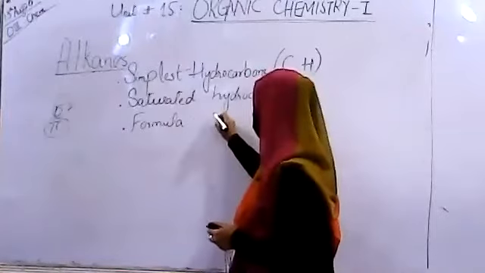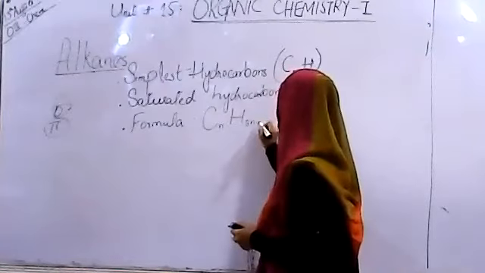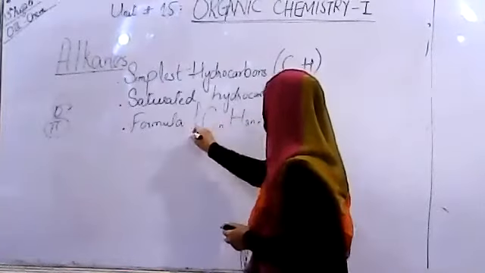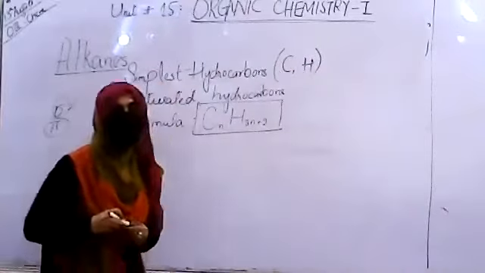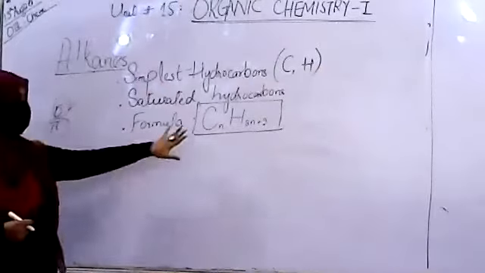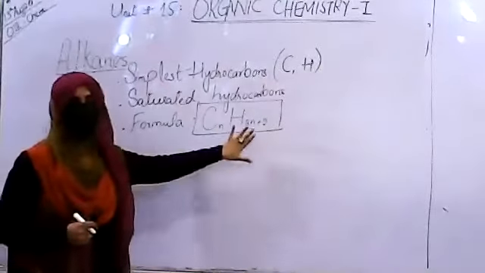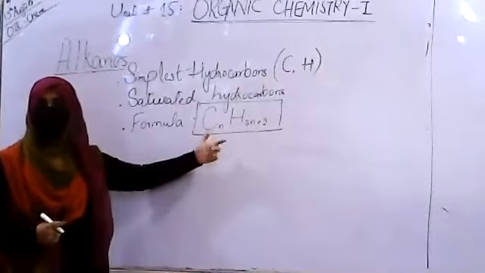For example, the formula is CnH2n+2. This is the formula used for the representation of the alkanes. Whenever you see this formula, it means we are talking about the simplest hydrocarbons, the alkanes.